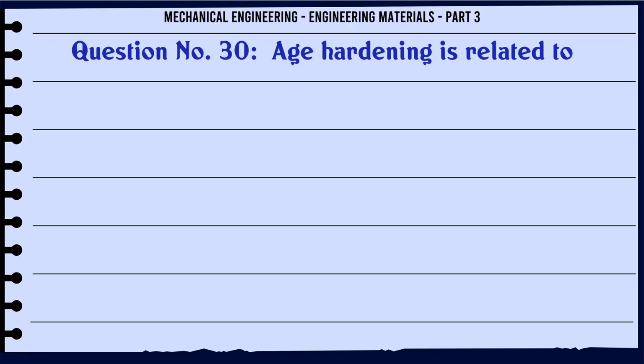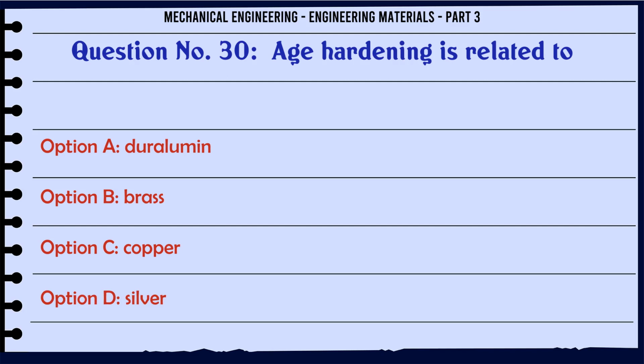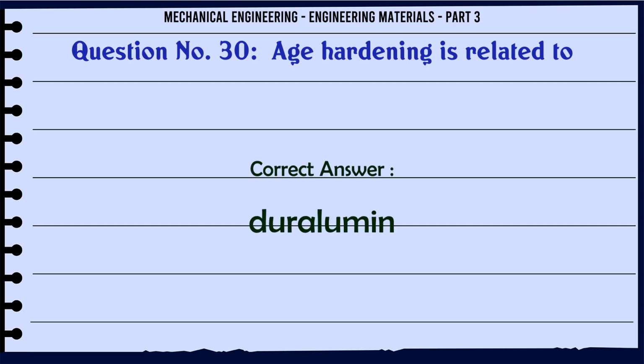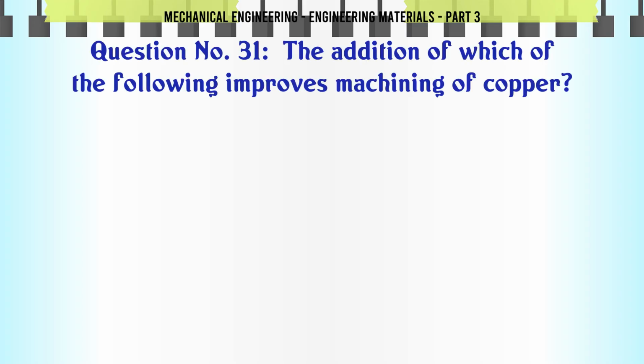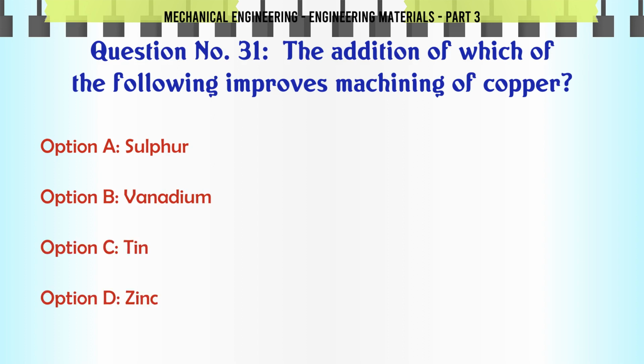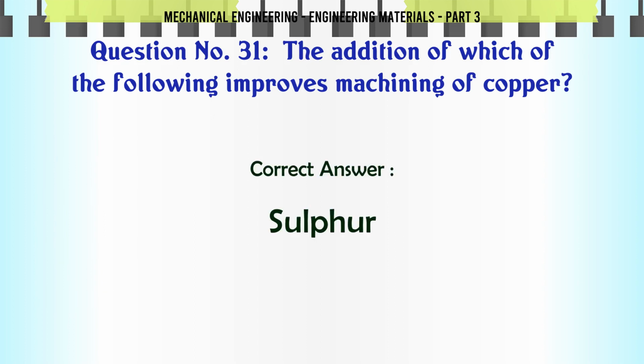Age hardening is related to: A. Duralumin, B. Brass, C. Copper, D. Silver. The correct answer is duralumin. The addition of which of the following improves machining of copper? A. Sulfur. B. Vanadium. C. Tin. D. Zinc. The correct answer is sulfur.